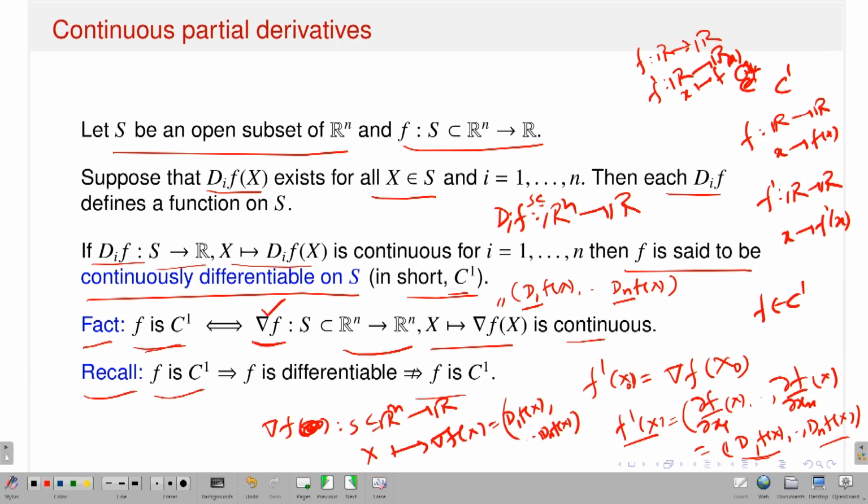So it is expected that if my function is differentiable, then the first order partial derivatives exist. That's the theorem I already discussed. That means existence of the total derivative implies existence of the partial derivatives. But it may happen that a first order partial derivative need not be continuous. So if one of the first order partial derivatives is not continuous, then I can conclude that my function is not C1. So this may be the case, and maybe in the next slides I'll have the example, I hope.